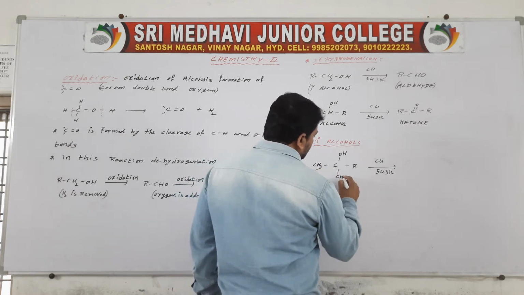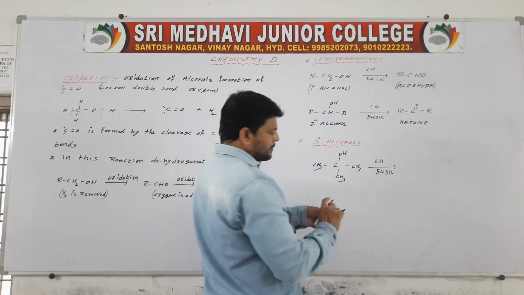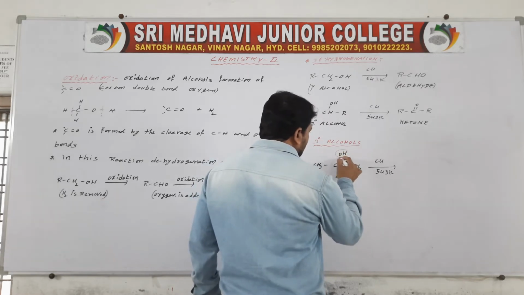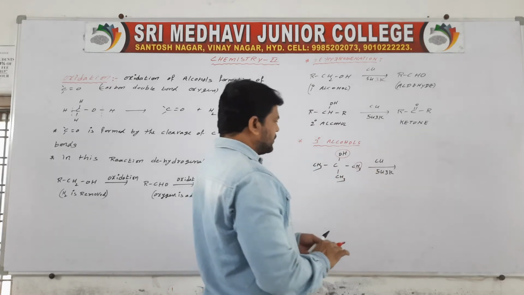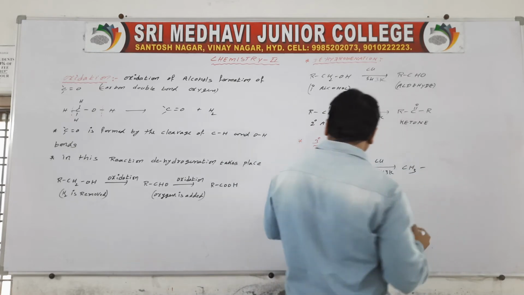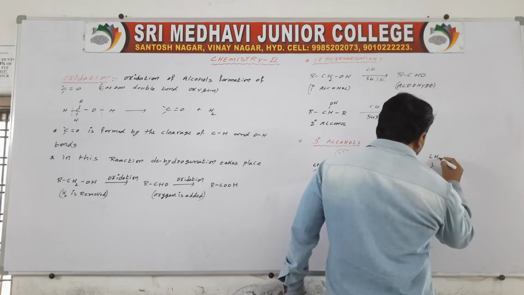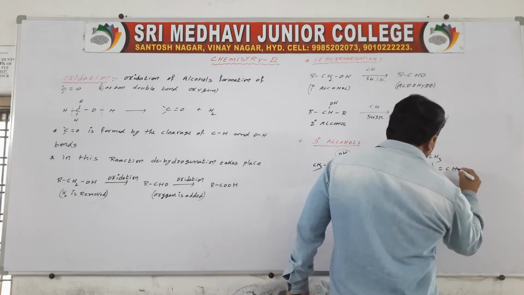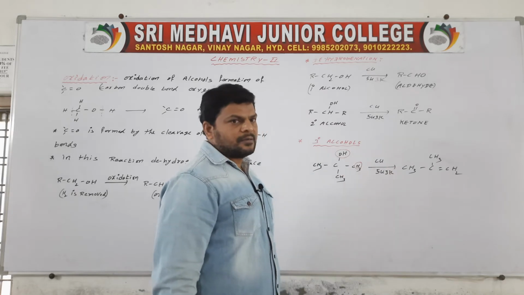Then if you take CH3, here OH, and here hydrogen is removed. Then CH3 double bond CH2 is formed.